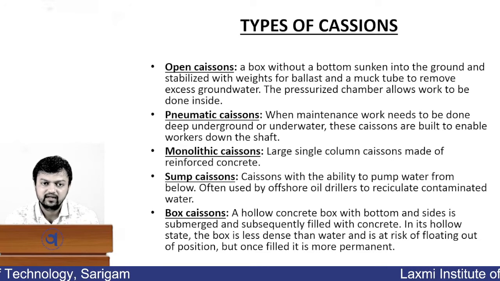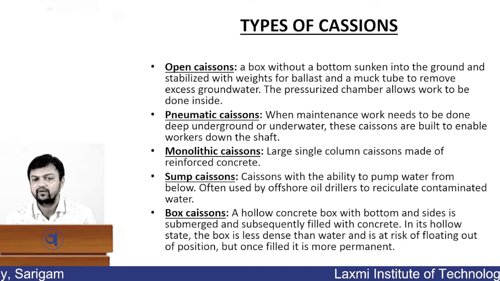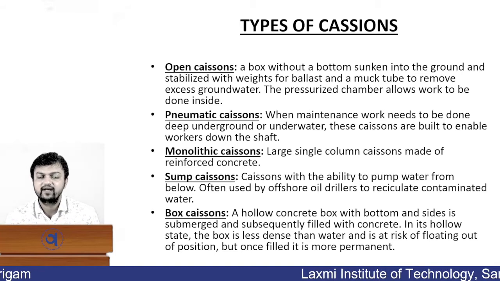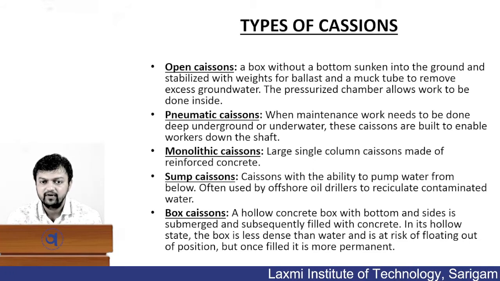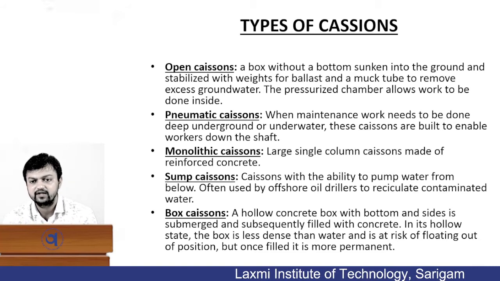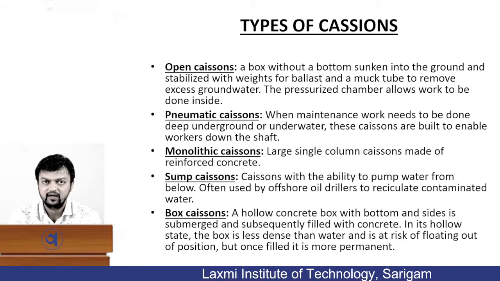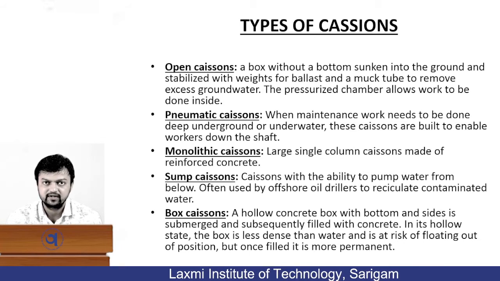Now let us take a look at the monolithic caissons, sump caissons, and box caissons. Now, monolithic caissons, as the name suggests, are large single column caissons made of reinforced concrete. Here, the caissons are made single, mono, meaning single, and they are made up of reinforced concrete. Some caissons have the ability to pump out water from below, often used by offshore or oil drillers to recirculate contaminated water. That is, the dirty water will be taken out and new water will replace it, to pump out the water wherever we need to construct the foundation in a water body.